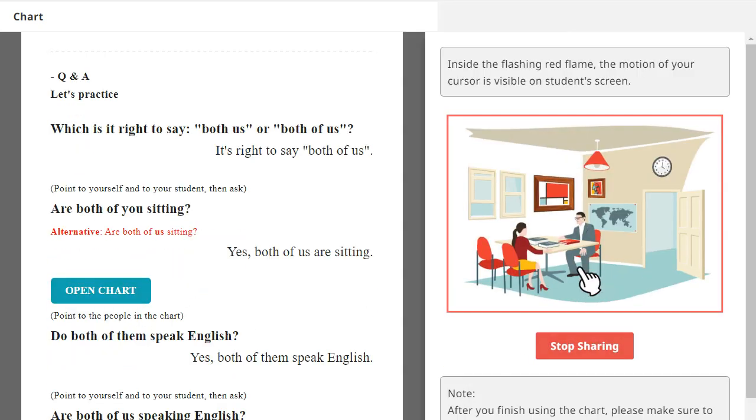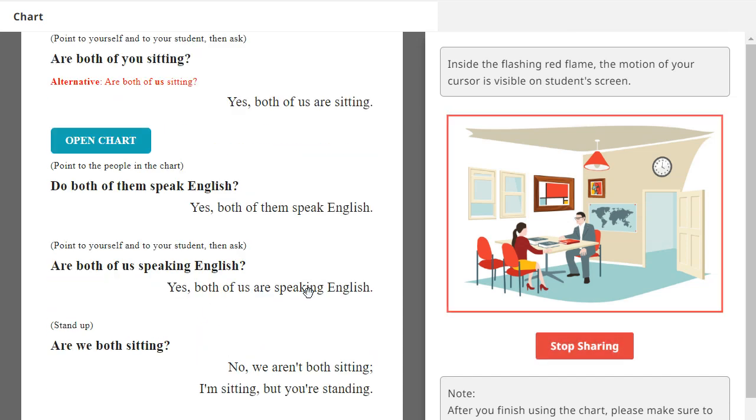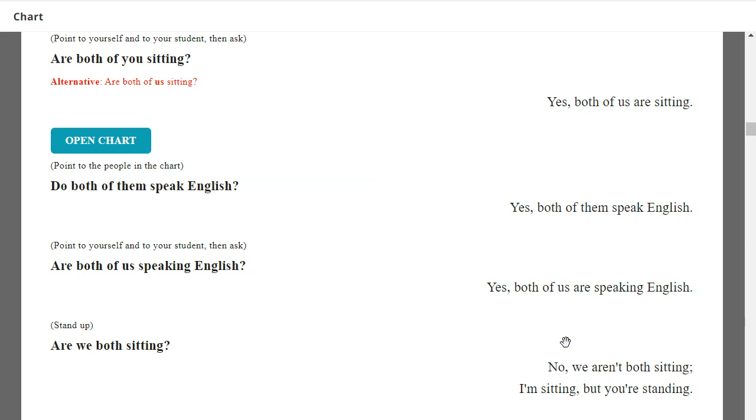Yes, both of them are sitting. Do both of them speak English? Yes, both of them speak English. Very good. Are both of us speaking English? Yes, both of us are speaking English.